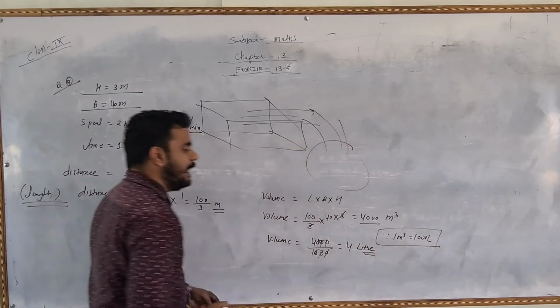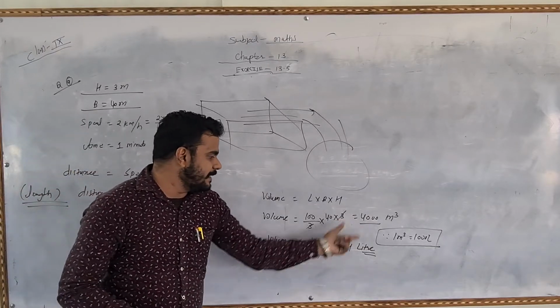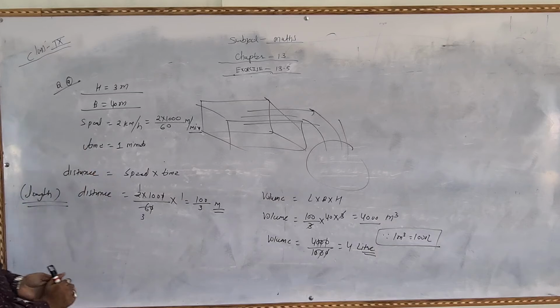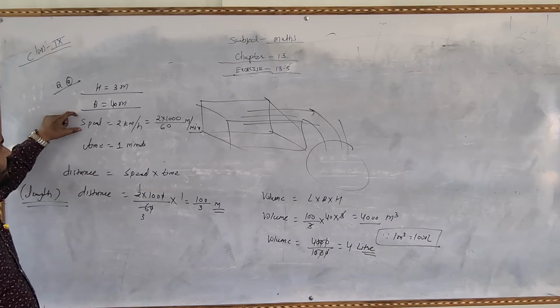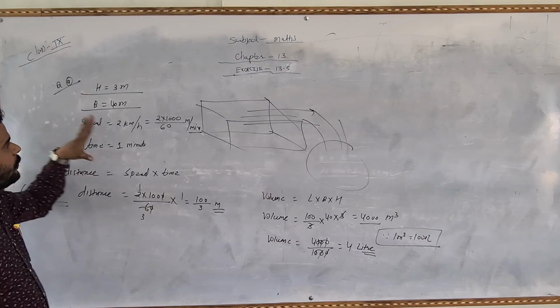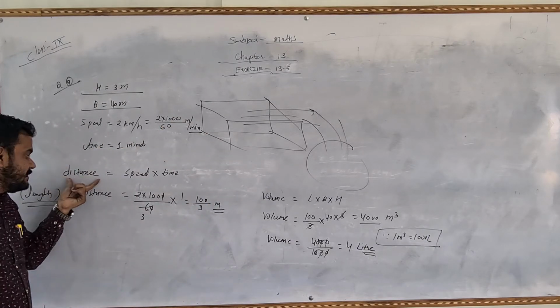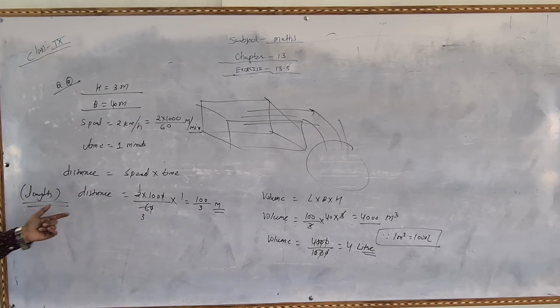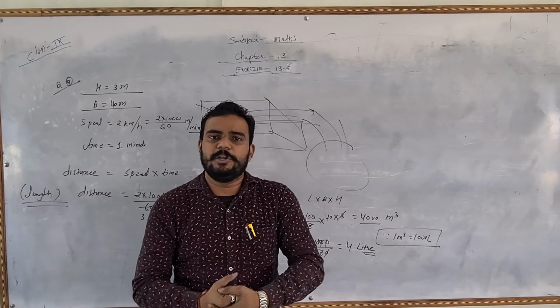So for this, if we want to convert the water in the liter, quantity of the water in liter, then we will divide by 1000, then we will get 4 liter. This is the most important question, because in this question speed and time is given. So first of all we will change the speed in meter per minute, then we will find the distance, and this distance is known as the length of the river. Then we will use the volume formula, and we can find the volume of the river.